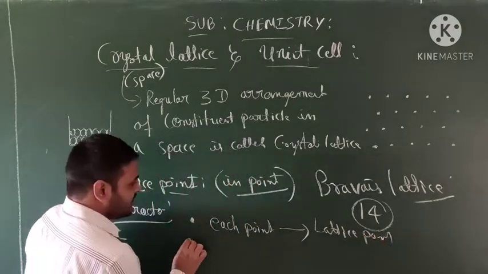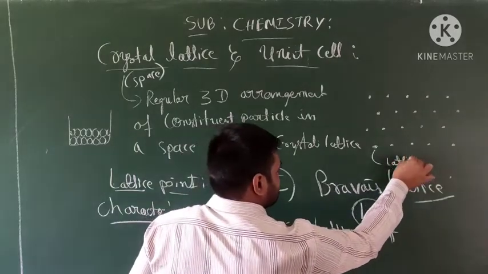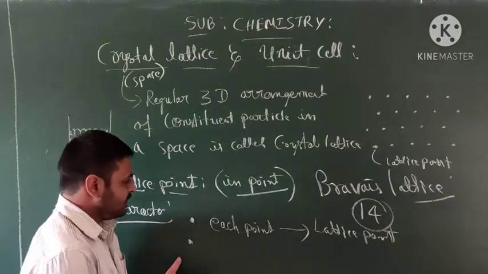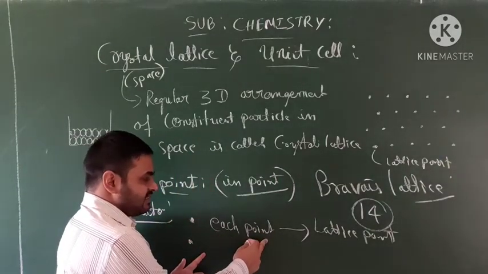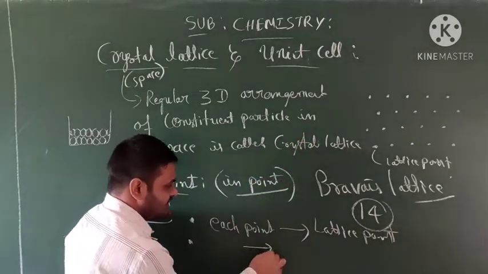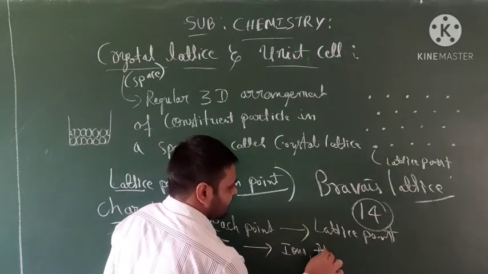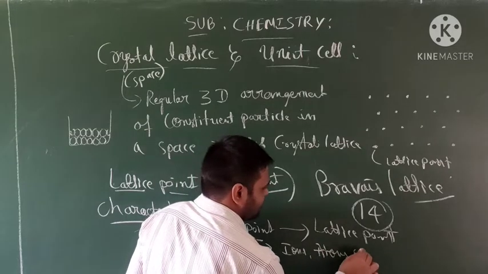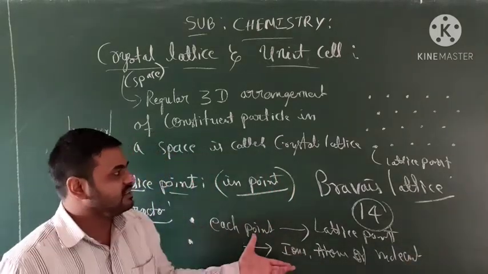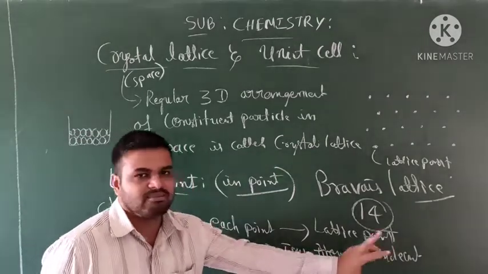Number two, each of these points in the arrangement represents ions, atoms or molecules. Students, in the arrangement of a crystal, the points we call ions, atoms or molecules.